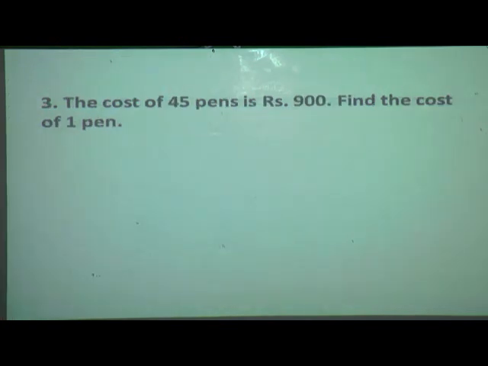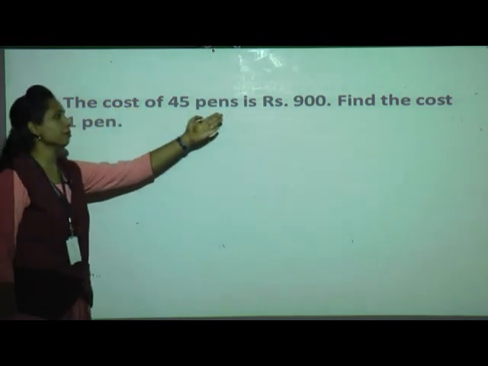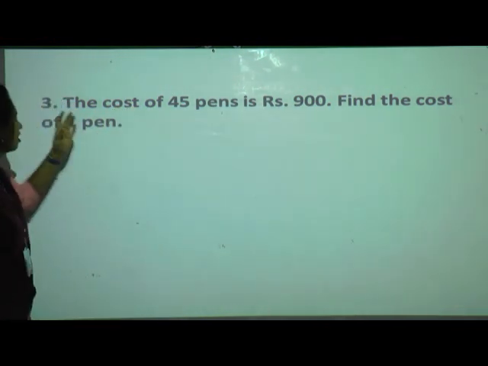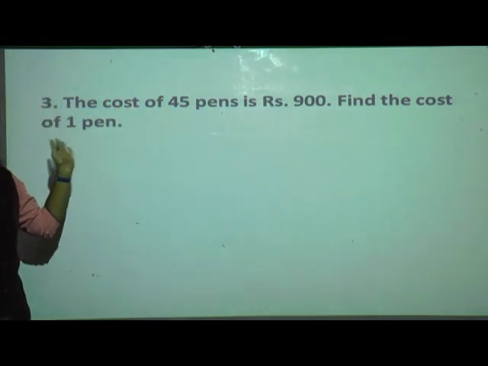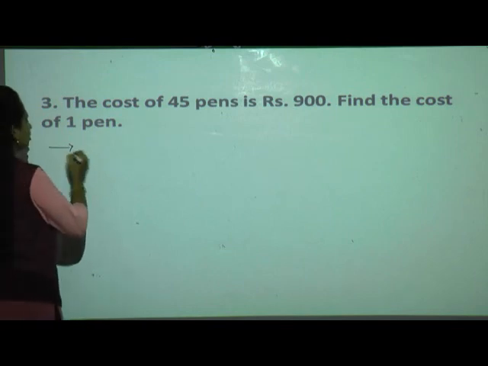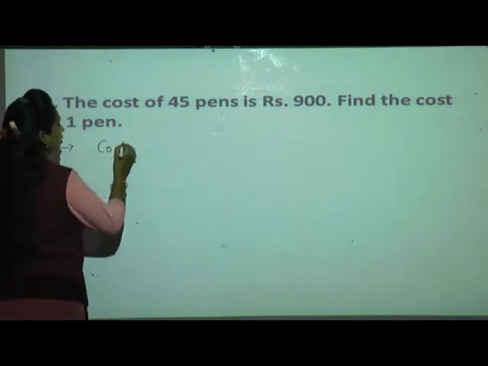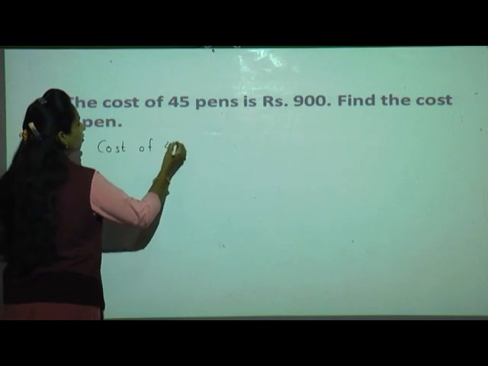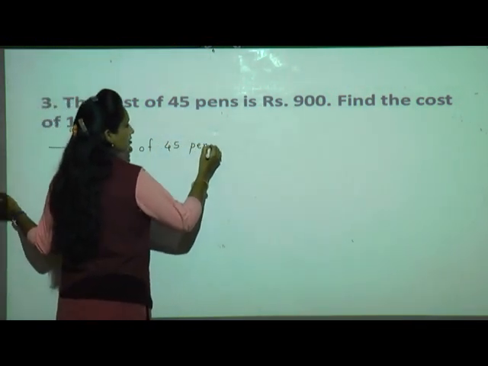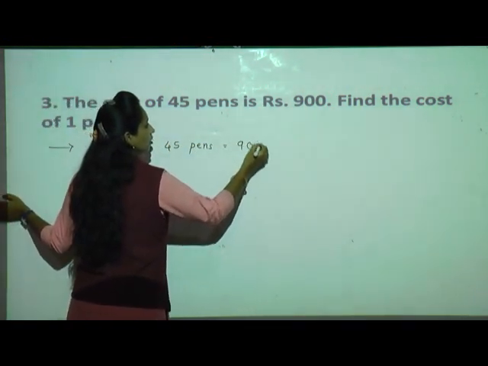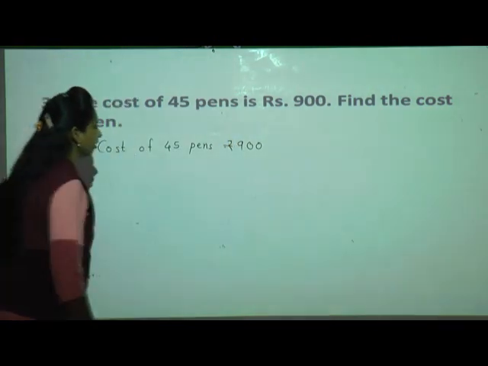Now see the third one. The cost of 45 pens is rupees 900. Find the cost of 1 pen. Very easy. What you can write as the statement? Cost of 45 pens is equal to rupees 900.